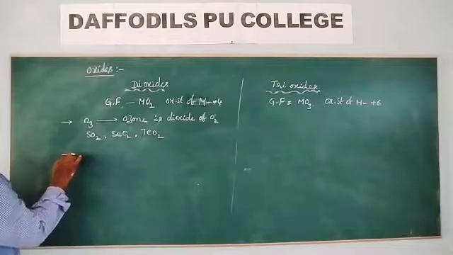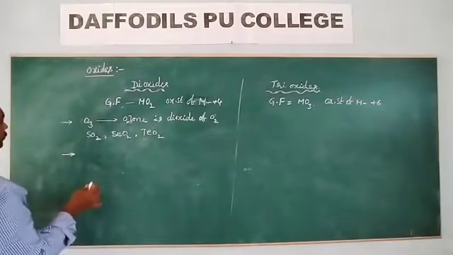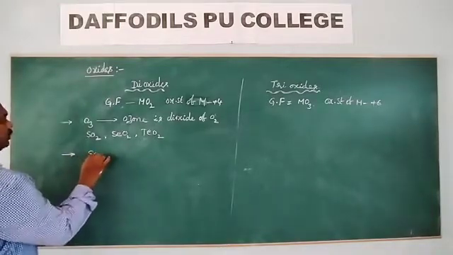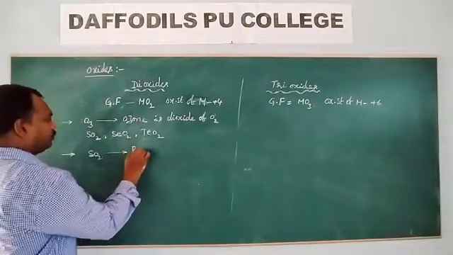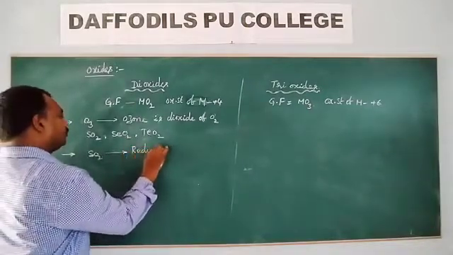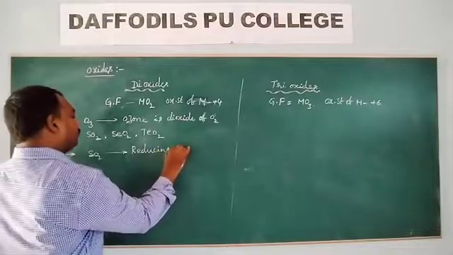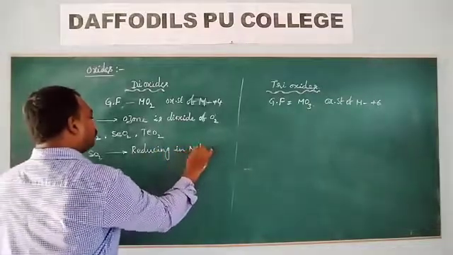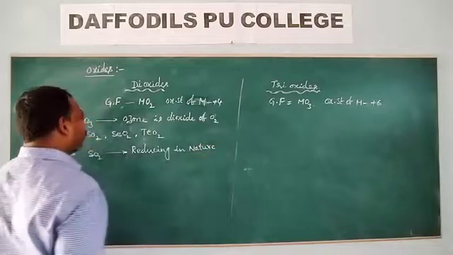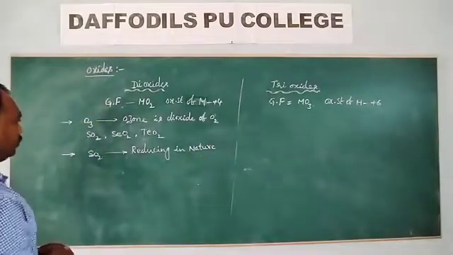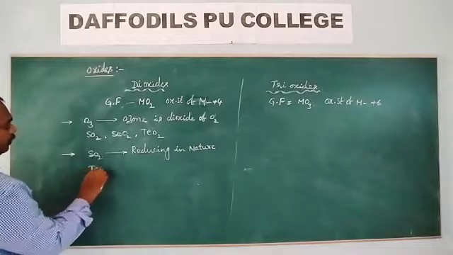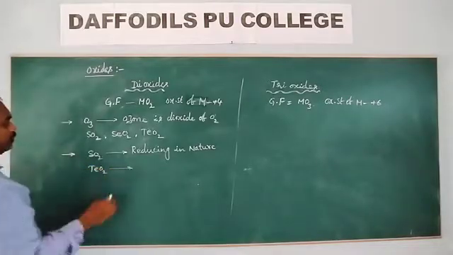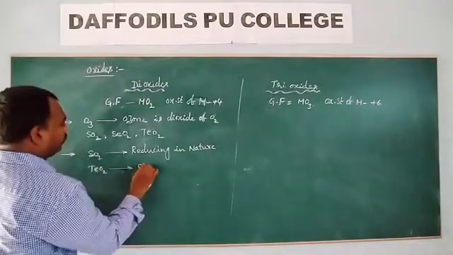Now look at the other properties. SO2 is reducing in nature. TeO2 is oxidizing in nature.